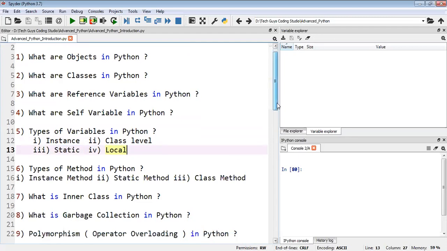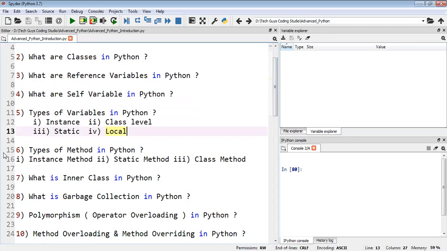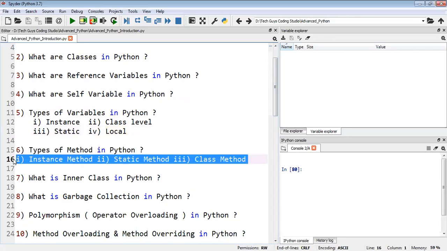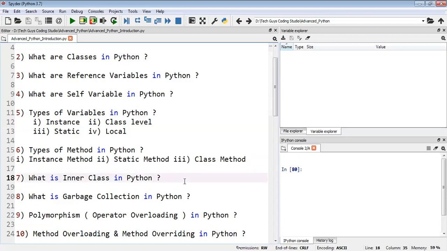Then the next topic is the types of methods in Python. What are the methods we're going to cover? We'll have instance methods, static methods, and class level methods. So we'll have different types of methods. It's a very easy concept in Python. And then next we have what is an inner class in Python.